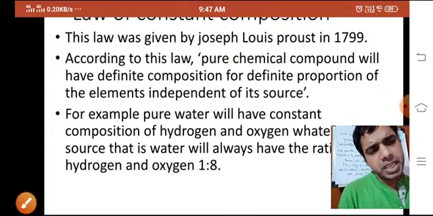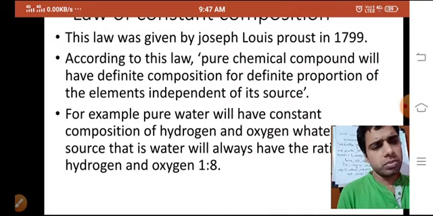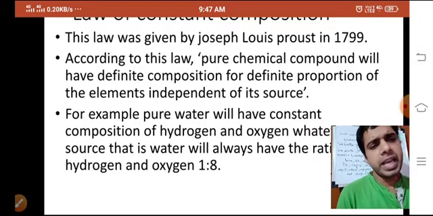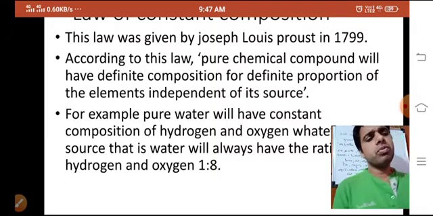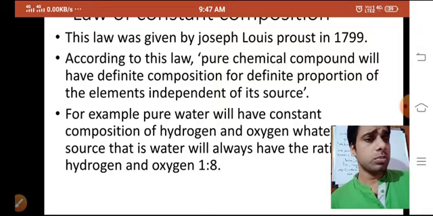It means if I take water from the sea, from a river, from sewage, from any of the sources, it will have definite composition. Everywhere water forms from hydrogen and oxygen, two atoms of hydrogen and one atom of oxygen. So this is the meaning of that.